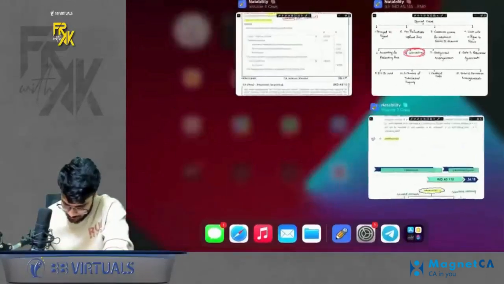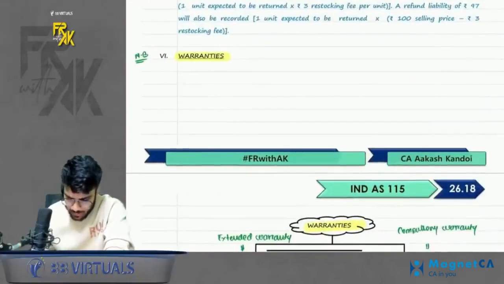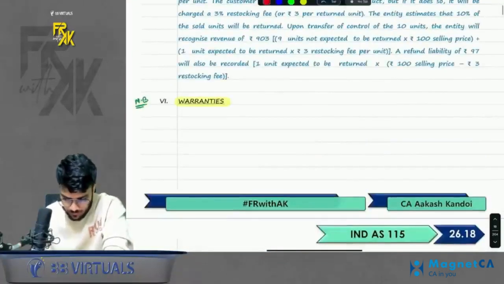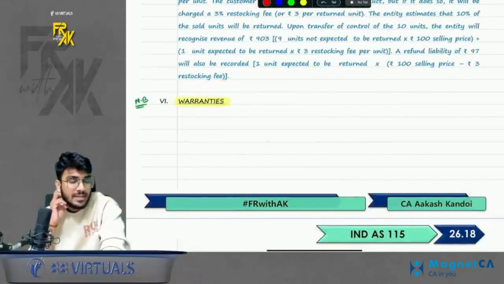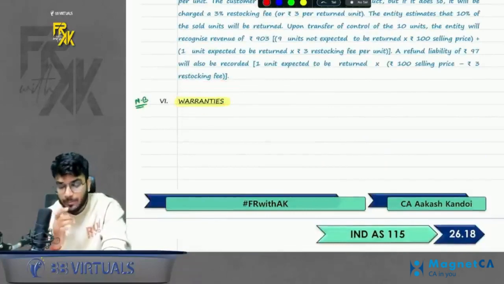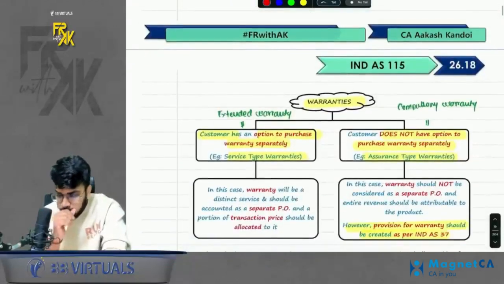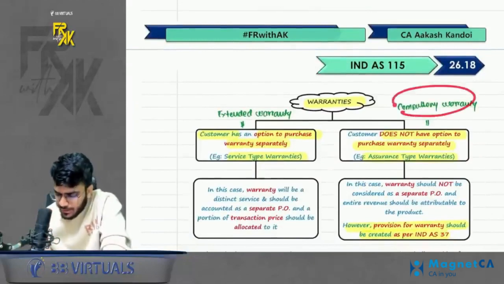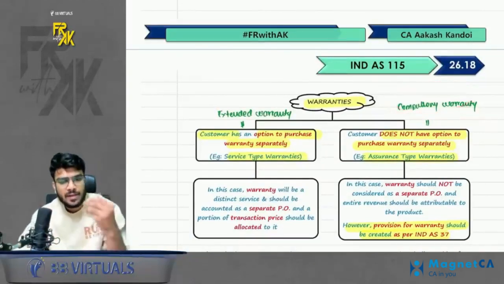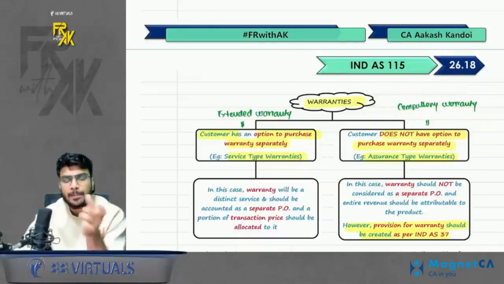Okay, chalo, have a look here. So what does it say? See, under warranty, when do we receive any warranty? So basically, whenever you buy any product, the company gives you a warranty. So the company is giving a product and also giving a warranty. So normally it is 2 performance obligations, product and warranty both. But the standard says whether to treat the warranty as a separate PO or not. So if the warranty is a compulsory type of warranty, that means whenever you buy a mobile phone, you get 1 year warranty. That is a compulsory type of warranty. In that case, no need to bifurcate the product and the warranty. Treat it like a single PO.